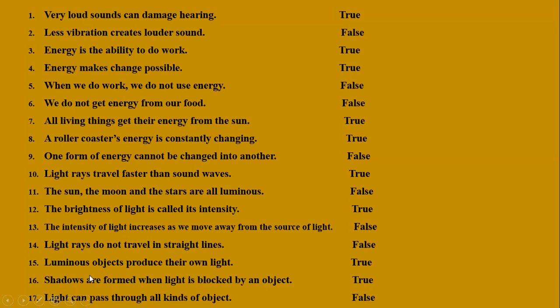Yes, true. Light can pass through all kinds of objects. False. Light can pass through transparent materials and a little through translucent ones, but opaque materials or opaque objects block the light. So light cannot pass through all kinds of objects. These are your true false of science.